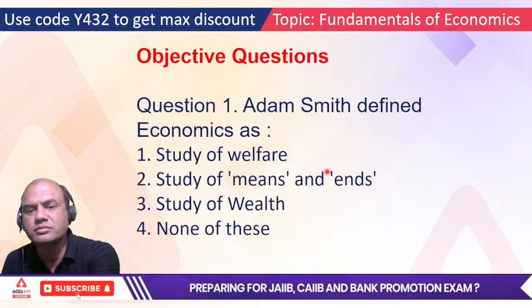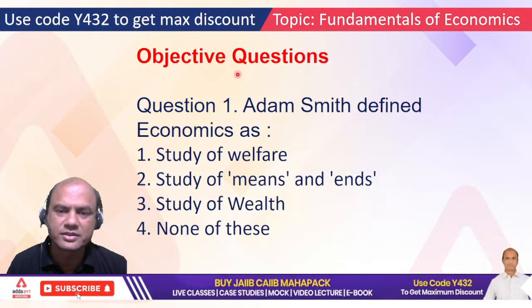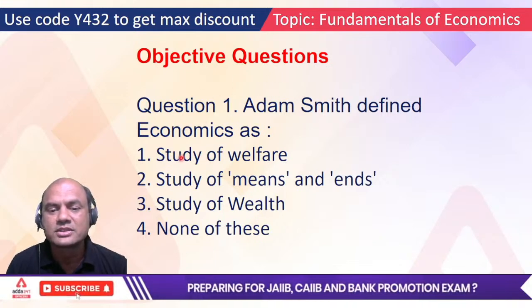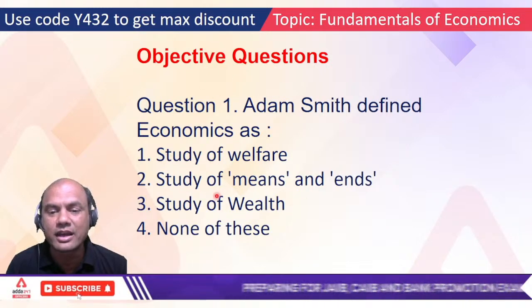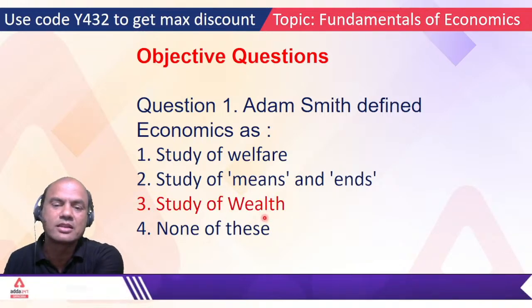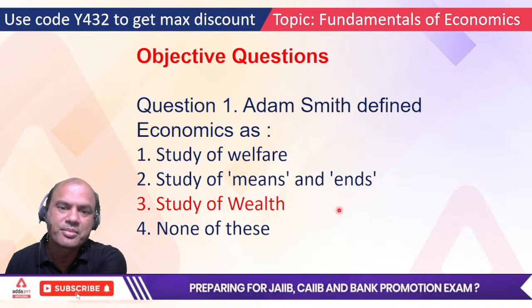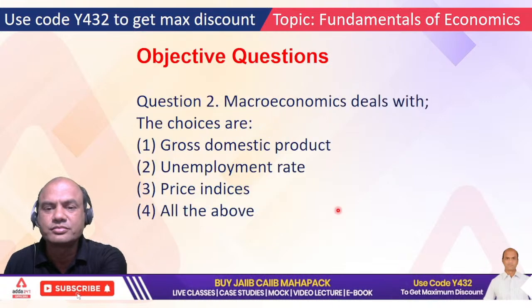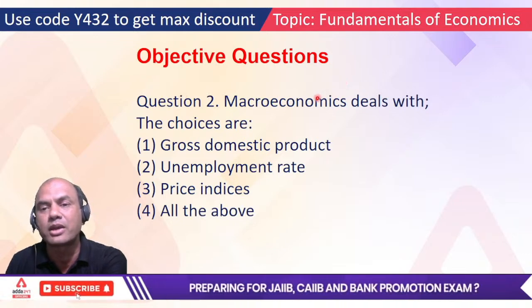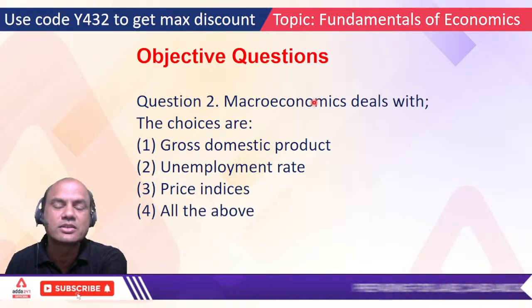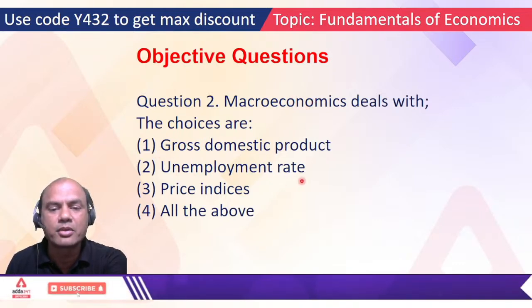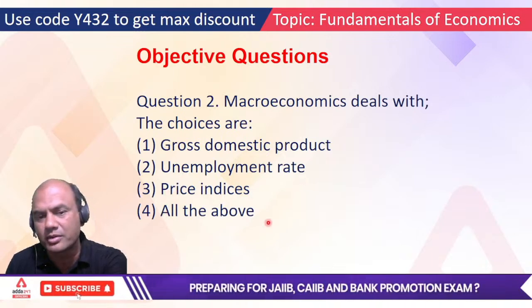Okay. Next, now we come to the objective questions. Adam Smith defined economics as, now remember what did I tell you? Study of welfare, means and ends, wealth, right? I told you what? Remember in definition of Adam Smith it was always wealth, right? So third is the answer. Second, macroeconomics deals with, so macroeconomics, what did I say? Micro and macro, right? Micro deals with individuals and firms, and macro deals with what? Macro deals with GDP, unemployment, price indices, all of the above.